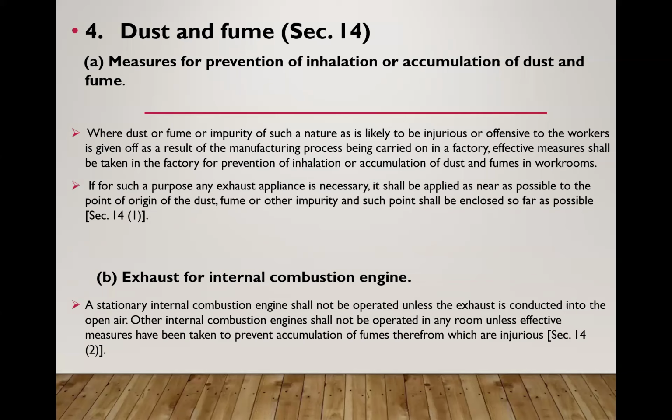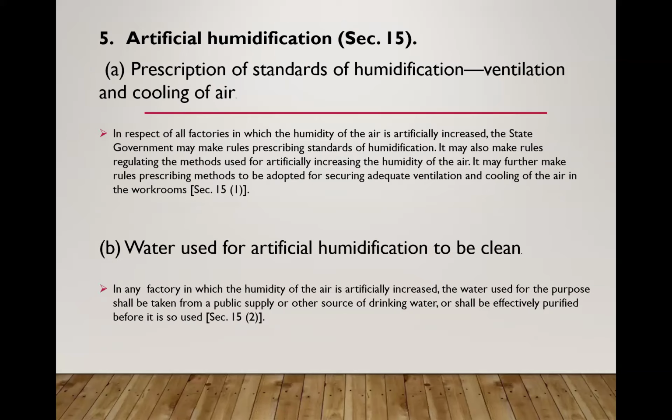Then there should be provision for exhaust for internal combustion engines. A stationary internal combustion engine shall not be operated unless the exhaust is conducted into the open air. Other internal combustion engines should not be operated in any room unless effective measures have been taken to prevent accumulation of fumes therefrom which are injurious to the health of the workers.